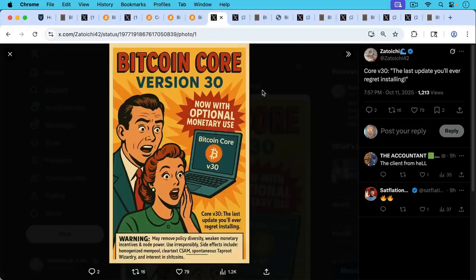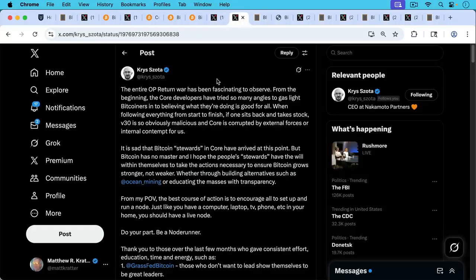As Satoshi writes here, Bitcoin Core version 30, now with optional monetary use. Core 30, the last update you'll ever regret installing. Warning, may remove policy diversity, weaken monetary incentives and node power, use irresponsibly. Side effects include homogenized mempool, clear text CSAM, spontaneous taproot wizardry, and interest in shitcoins.